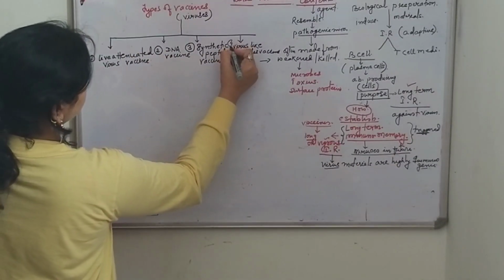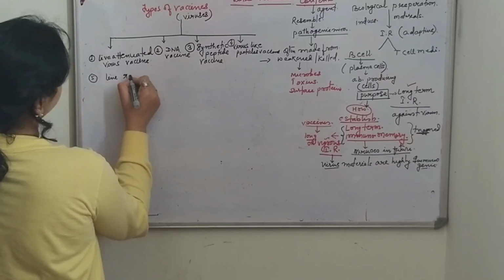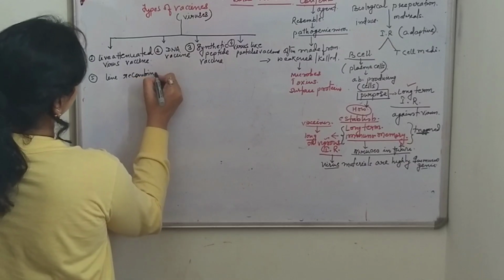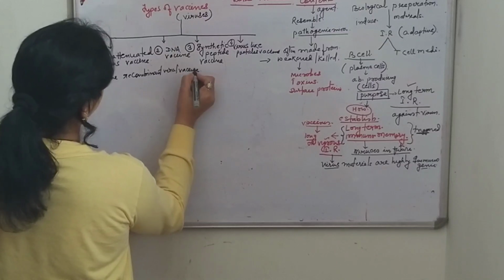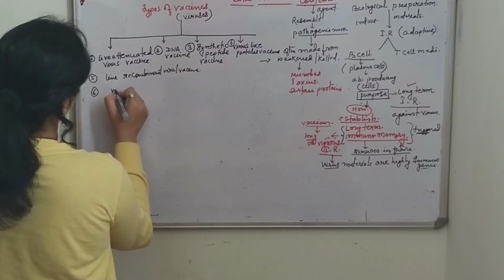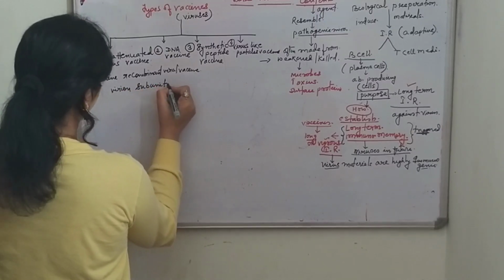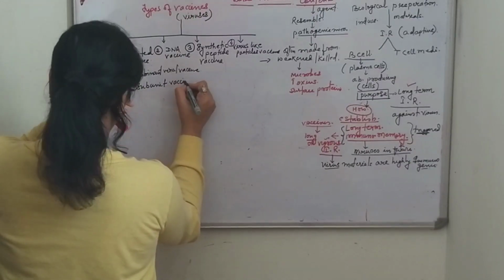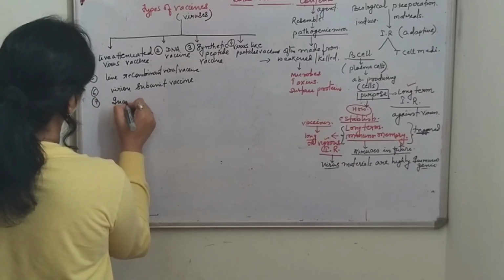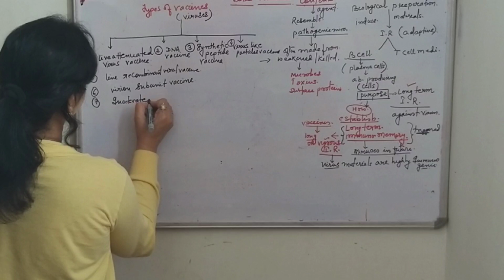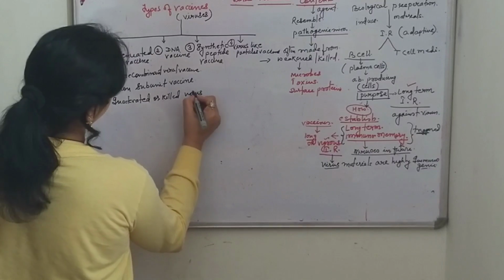The fifth one is live recombinant viral vaccine, and the sixth one is virion subunit vaccine, and the seventh one is inactivated viral vaccine, inactivated or killed virus vaccine.